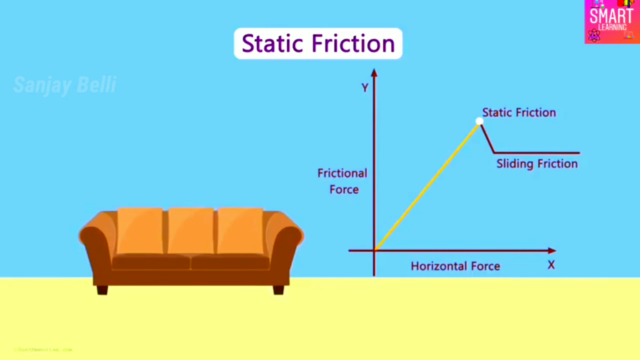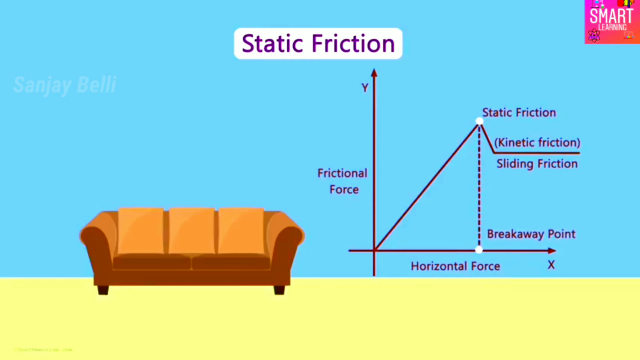If you notice, this part of the graph is static friction. It's when the sofa is not moving in spite of the force you are applying. And this part of the graph is sliding or kinetic friction, when the sofa begins to move. The point around which the sofa just begins the movement is called the breakaway point.